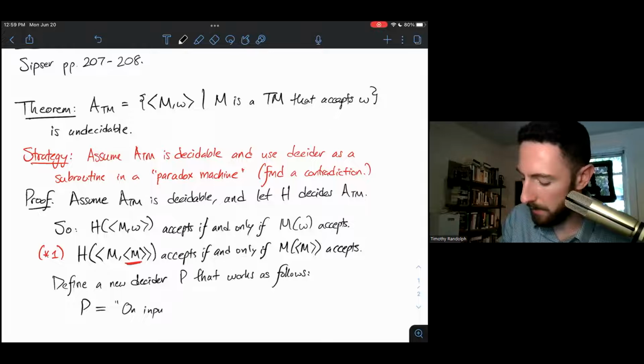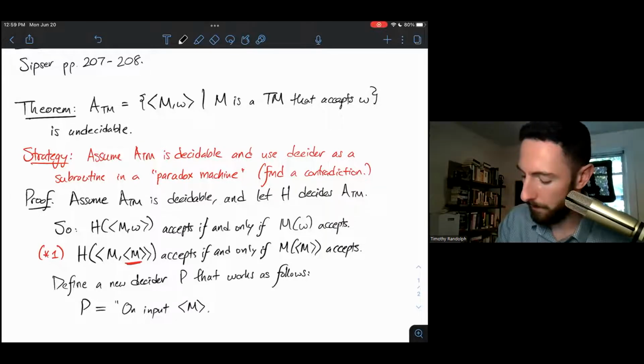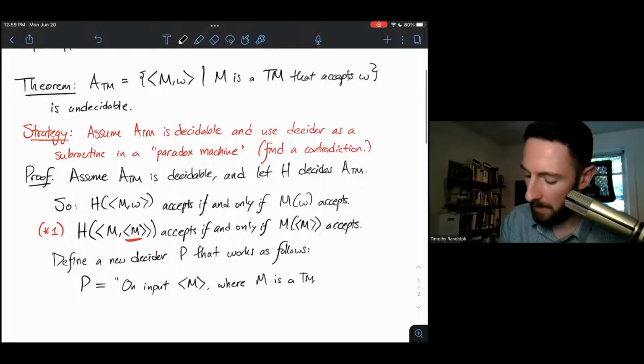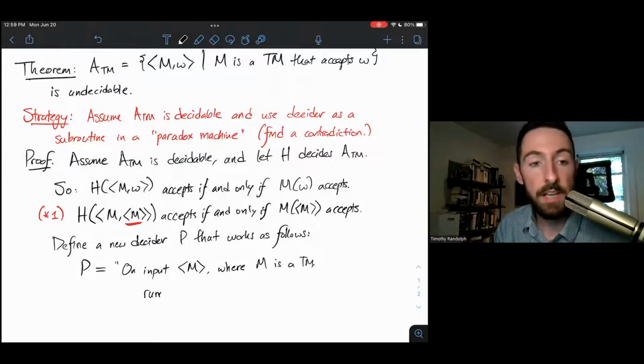On the input, which is an encoded Turing machine, it'll first check that M is a Turing machine, and then it will run that Turing machine on its own description. Excuse me. We don't want to do that. We want to use our decider so that this is a decider. It runs in constant time. So we will simulate H.